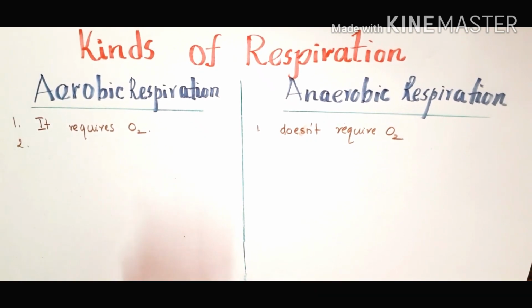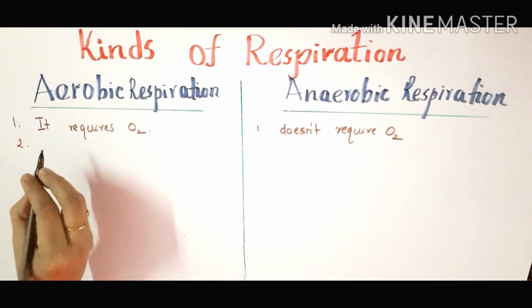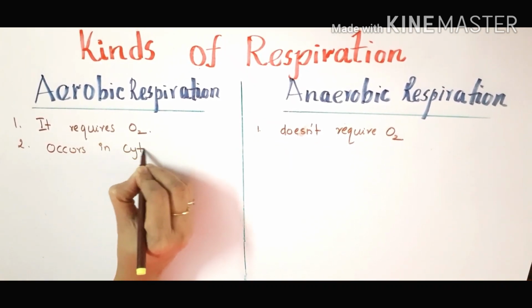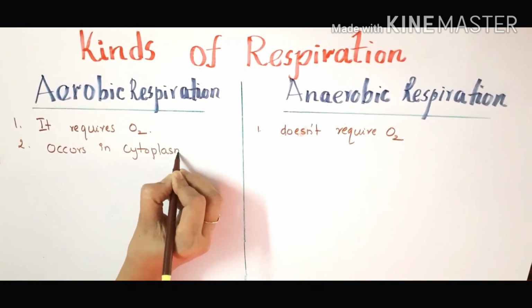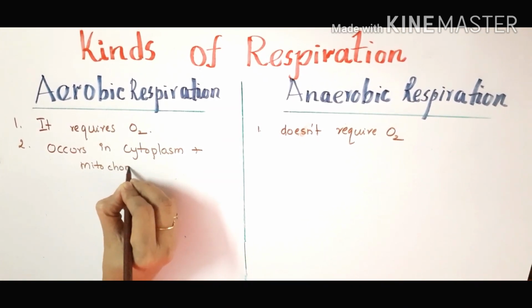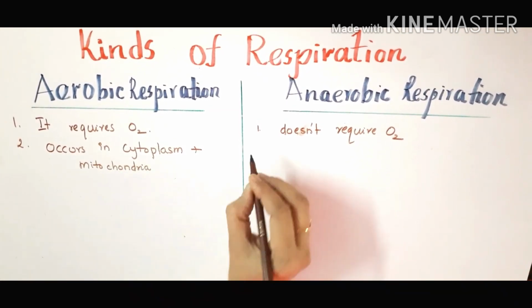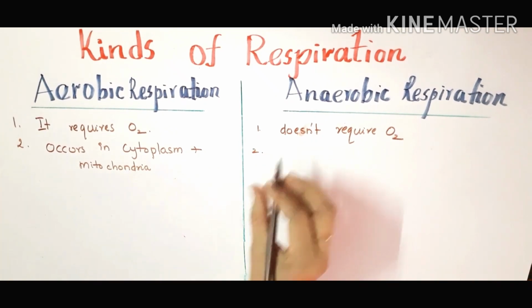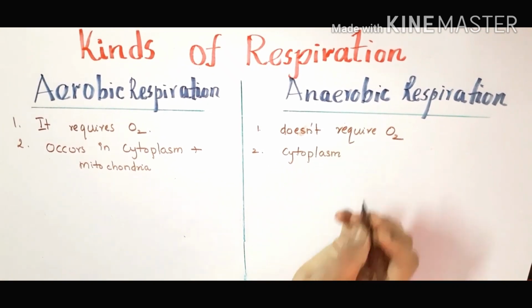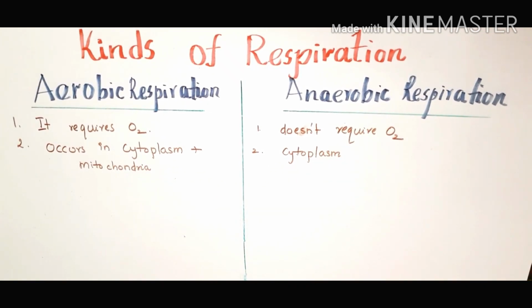Second point, where it occurs. Aerobic respiration occurs in cytoplasm and mitochondria. Anaerobic respiration occurs only in cytoplasm, because under aerobic respiration, glycolysis, Krebs cycle, and other reactions will be there, but in anaerobic respiration, only glycolysis will be there.